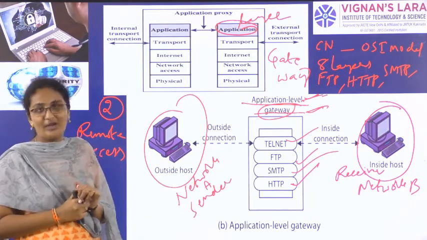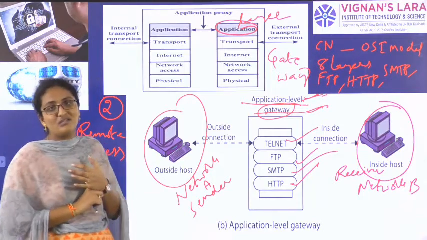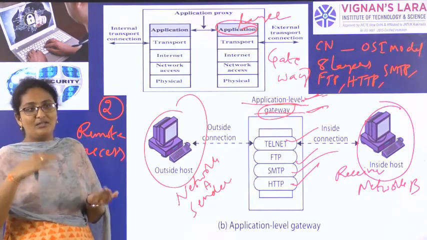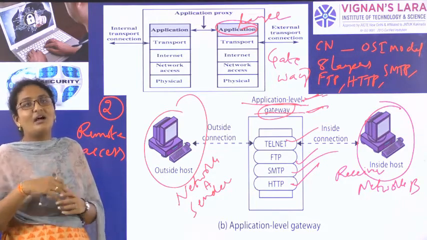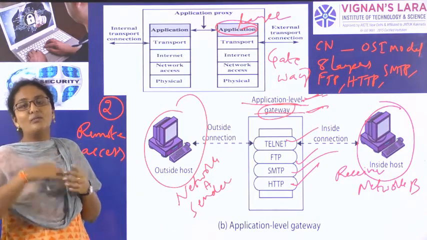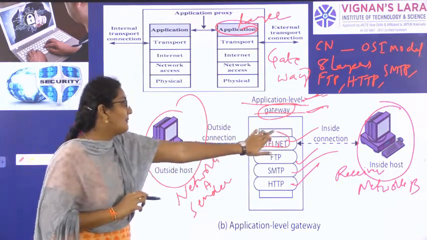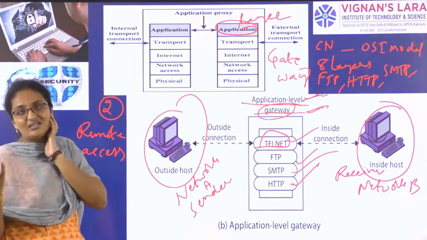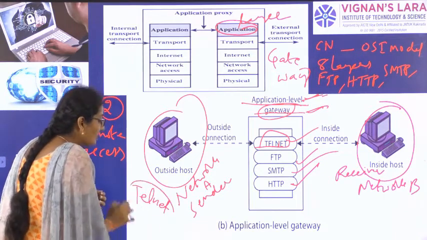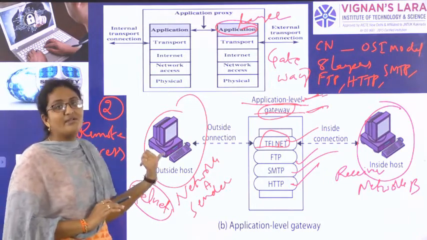FTP is used for file transfer. SMTP is used for mail transfer. So why is telnet used? Telnet is used to access a remote computer. If I am in one place and all my files are located at some other place in some other system, without moving to that system, if I want to access the files in that system using the telnet command, I will connect to that system and I will download my files. So telnet is the command used for remote access. Remote access is nothing but a connection between two computers.